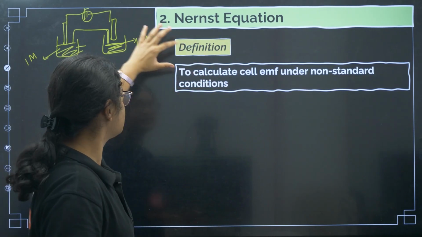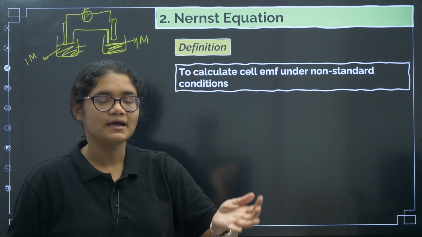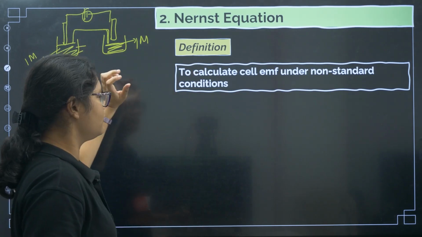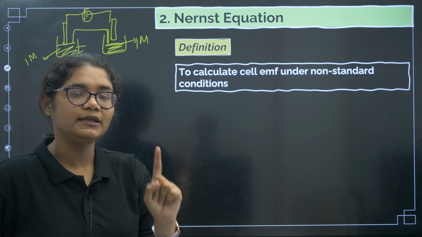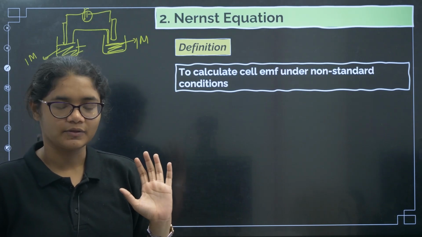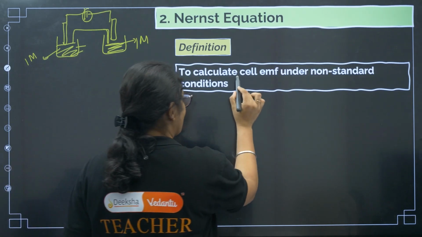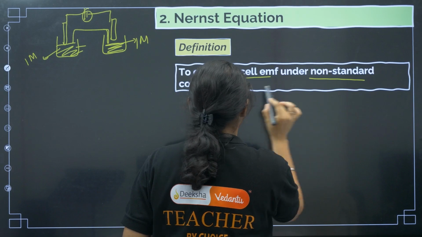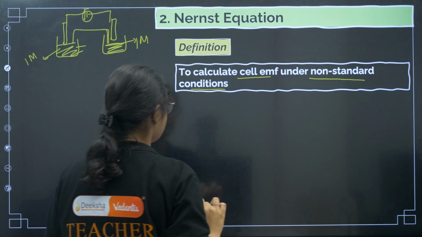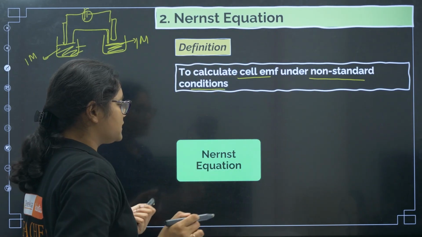So if the cell is in non-standard conditions and we want to calculate the cell EMF, we cannot use that formula. We need to use the Nernst equation here, right? So Nernst equation is to calculate the cell EMF under non-standard conditions. Okay. So now let us see what Nernst equation is.